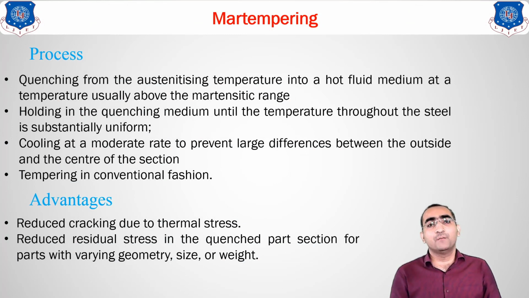So in the upcoming lectures, we will move forward to the surface hardening method. What we have discussed till now are the different bulk heat treatment methods. There are four types: annealing, normalizing, hardening and tempering. So now in the upcoming lecture, we will discuss the surface hardening method. Till then, thank you.